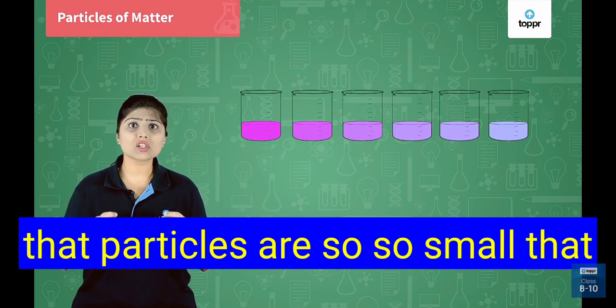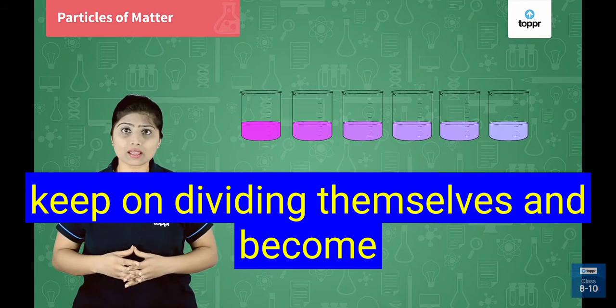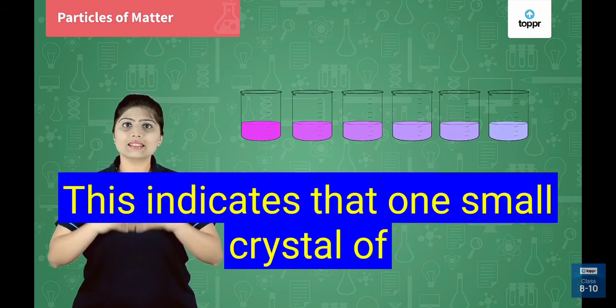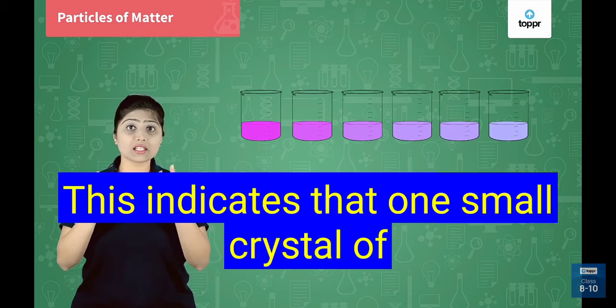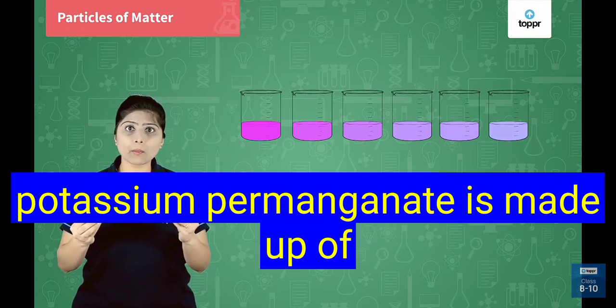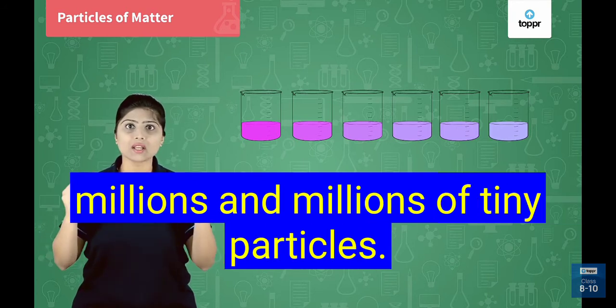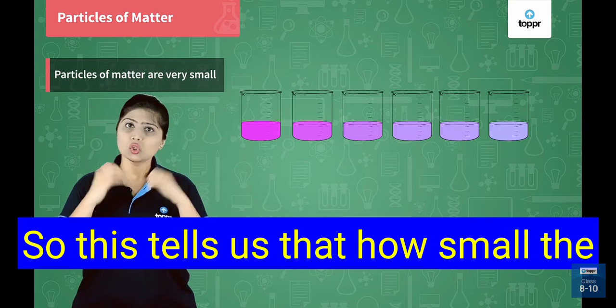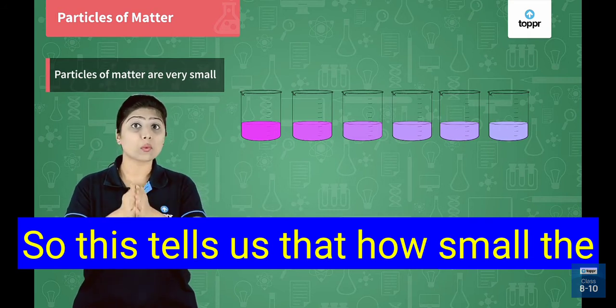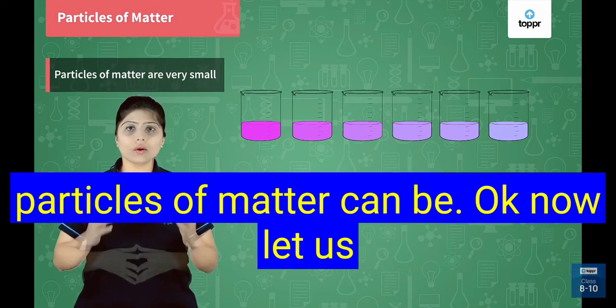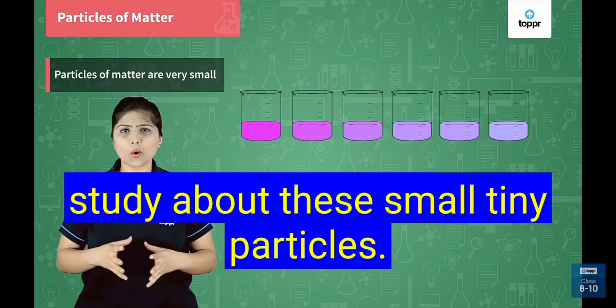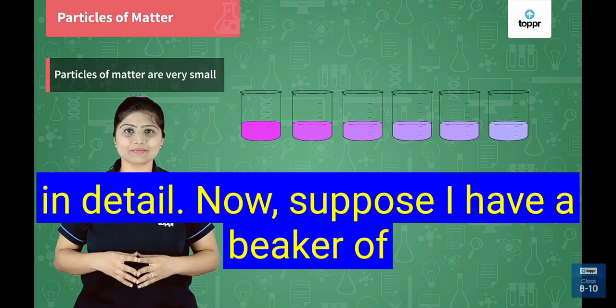That means the particles are so small, they keep on dividing themselves and become very small. This indicates that one small crystal of potassium permanganate is made up of millions and millions of tiny particles. So this tells us how small the particles of matter can be. Okay, now let us study about these small tiny particles in detail.